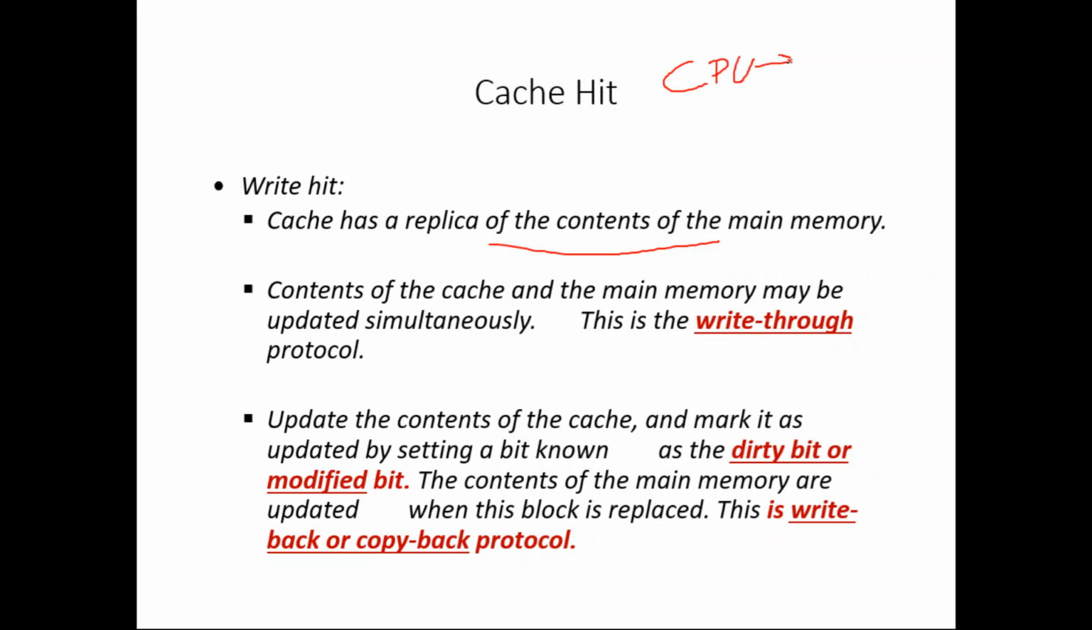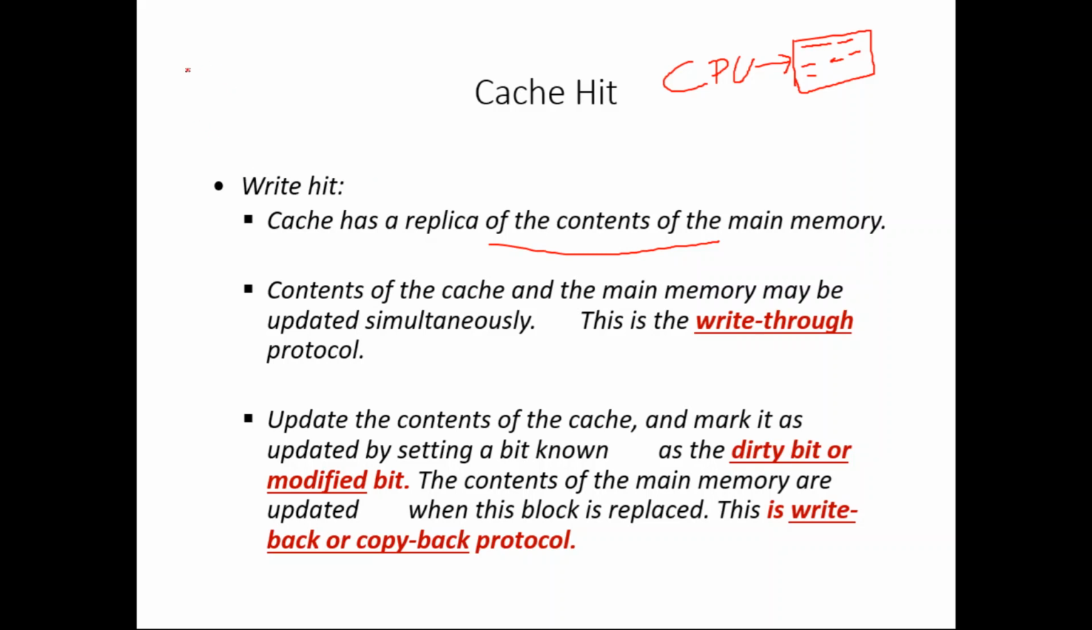Now the memory control circuitry or operating system first checks the cache memory, whether that particular data the CPU wants to write to the main memory is available in the cache memory or not. If it is available in the cache memory, then that is called a write hit.